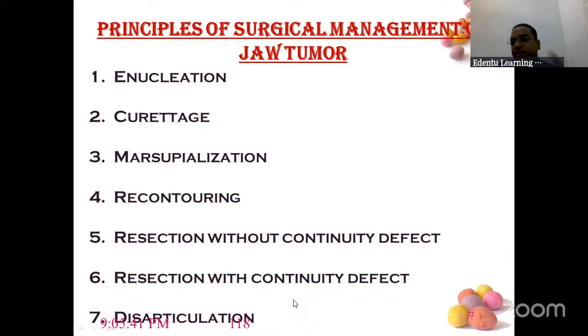And disarticulation means removing the whole tumor along with the condyle and coronoid process. You are going to take out the whole articulation, and you are going to reconstruct with an implant. That is a titanium implant or something like that. Tantalum you can put there.